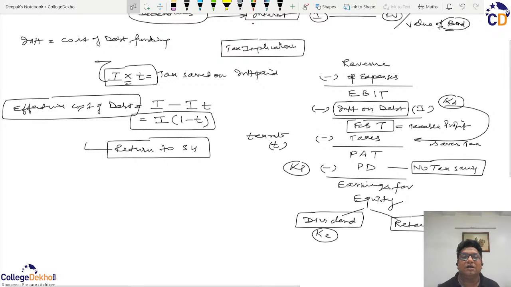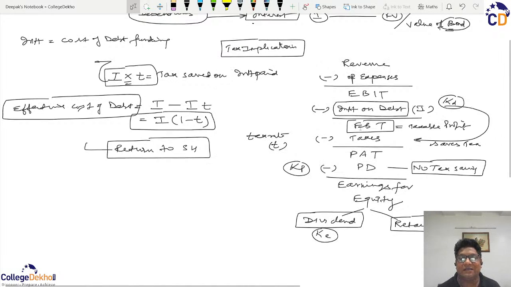Therefore we say that debt is the least risky funding from the investor point of view, and vice versa from the company point of view, because they are at the highest risk, as they are under compulsion to pay interest on debt even if there are no sufficient profits.